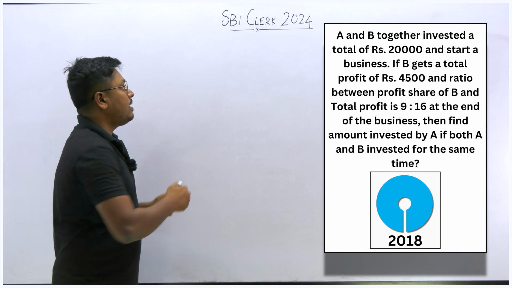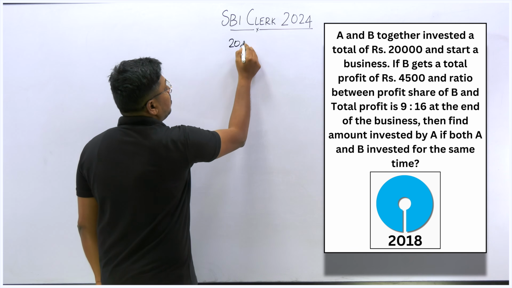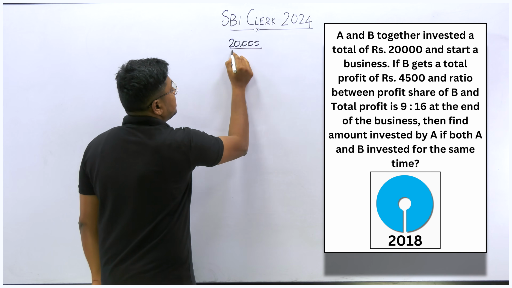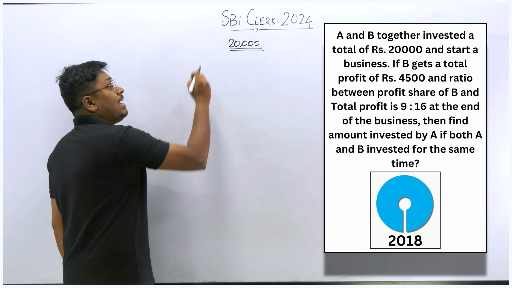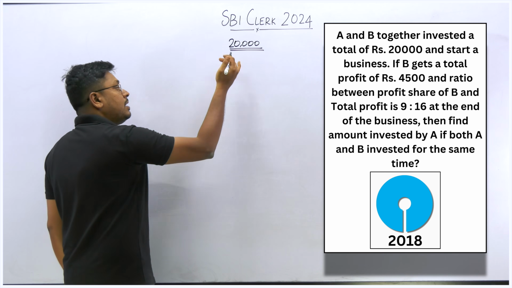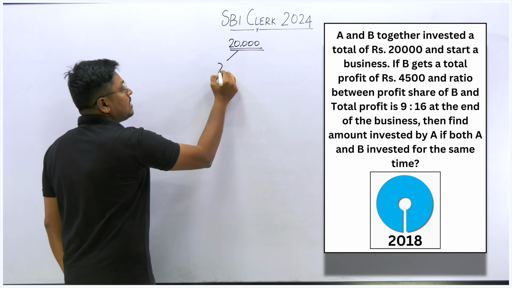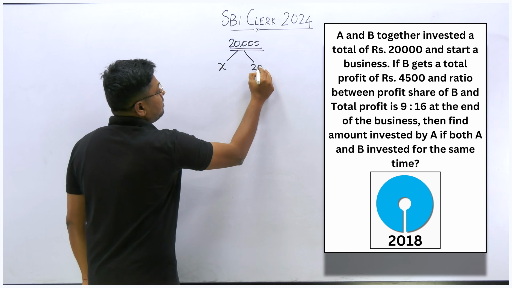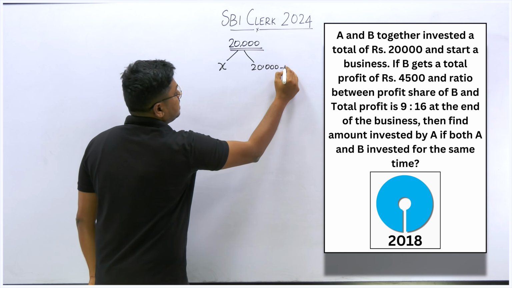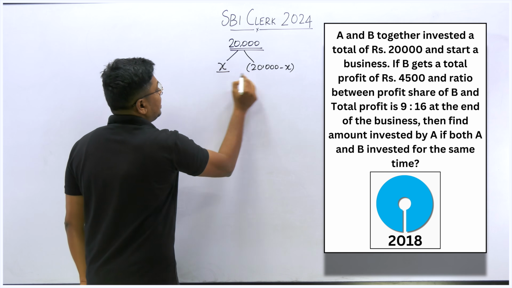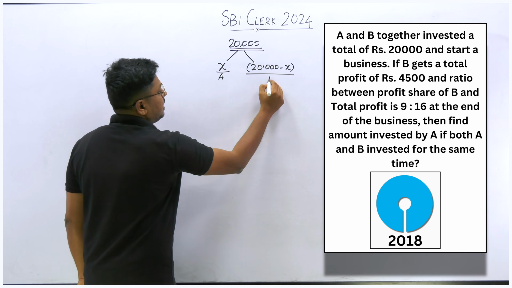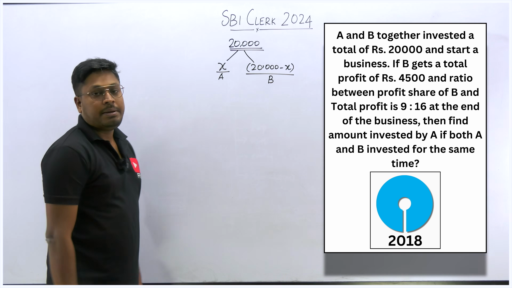So just listen here, 20,000 is the total amount invested by both persons in the business. We don't know how much A invested or how much B invested. So what I can do is, if A invested X amount, then B will be investing the remaining, 20,000 minus X. Everyone knows this logic, right? So this will be the amount invested by A, and this will be the amount invested by B.